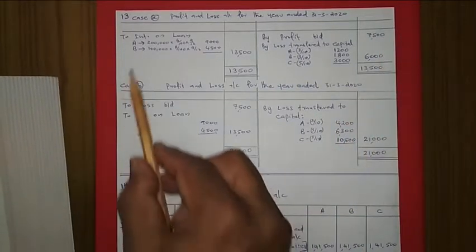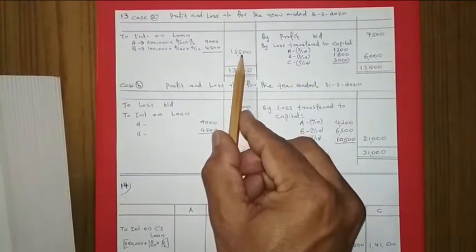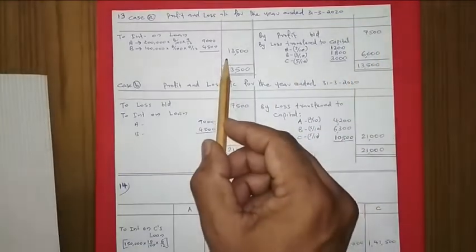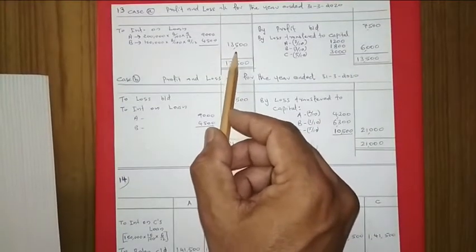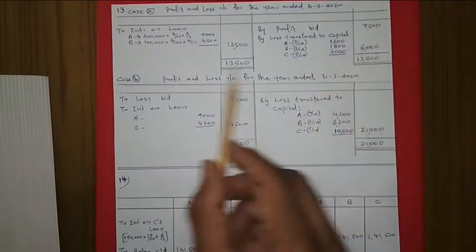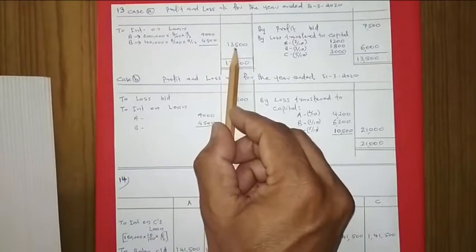Then this interest on loan is taken on this side, totally 13,500. Our profit was only 7,500, and this 13,500 we have to give, it is a charge against profit. So even if profit is not sufficient, we still have to give the full interest amount, 13,500.